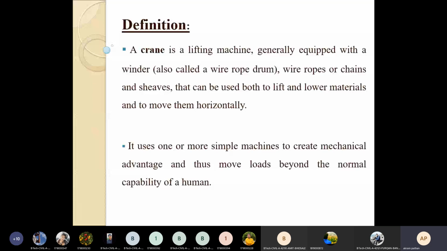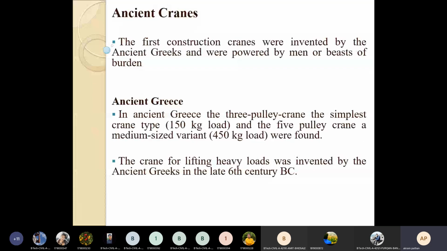The first construction cranes were invented by the ancient Greeks and were powered by man, or by the weight of burdens. The ancient Greek type of crane was the pulley crane, the simplest crane type. You could lift 150 kg of load up to 450 kg.